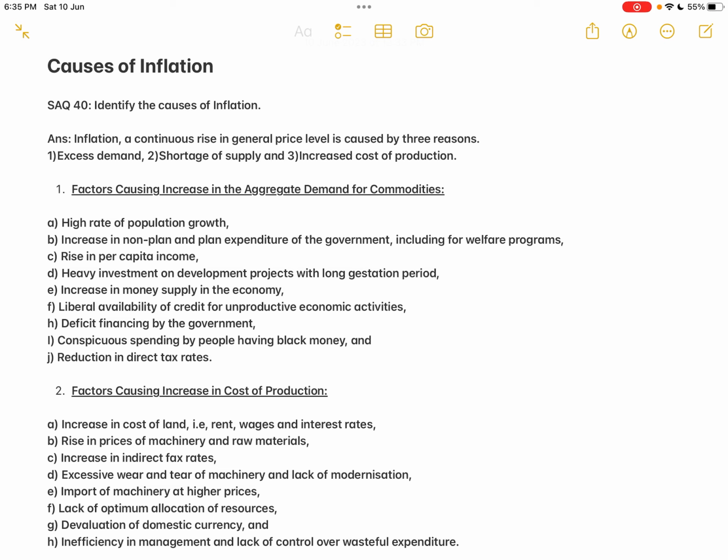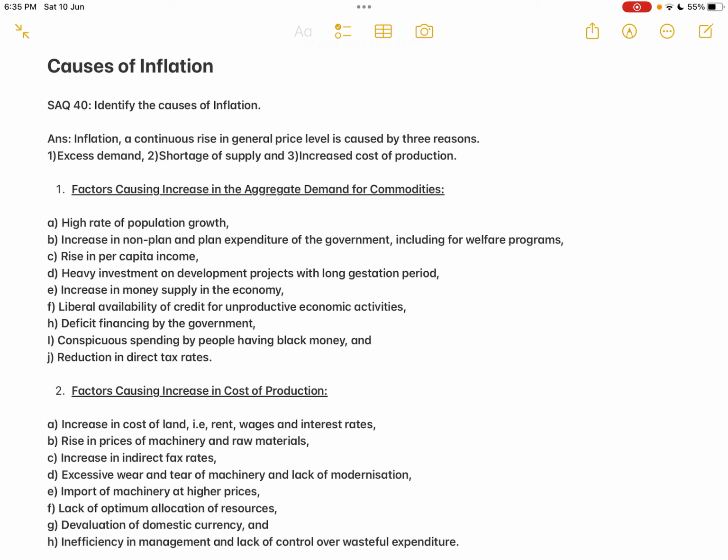And the third one, rise in per capita income. So rise in per capita income, this is the general process of economic development. Almost all the countries of the world, they are incurring expenditure, or they are in the process of economic development, which results in the gradual increase in the per capita income of the people. So that also leads to rise in demand.